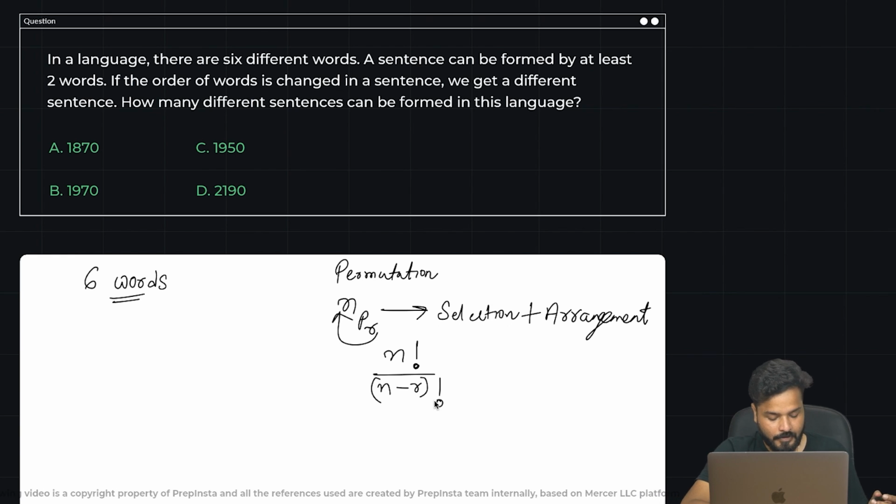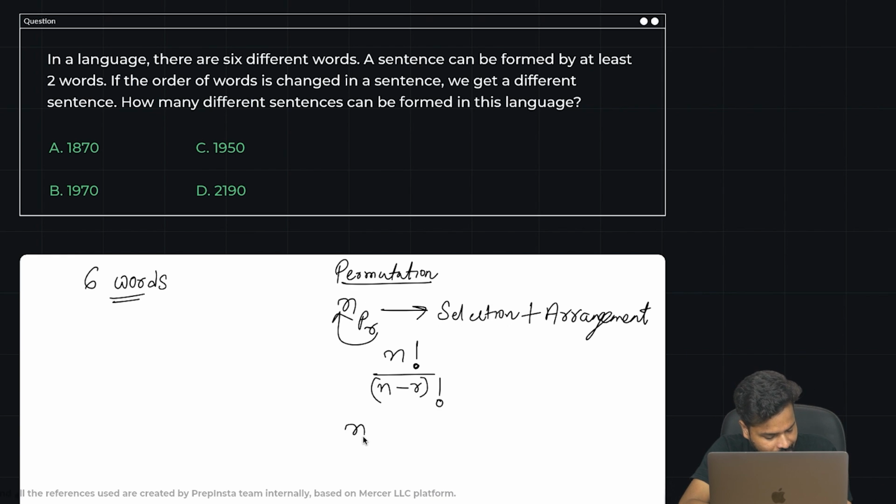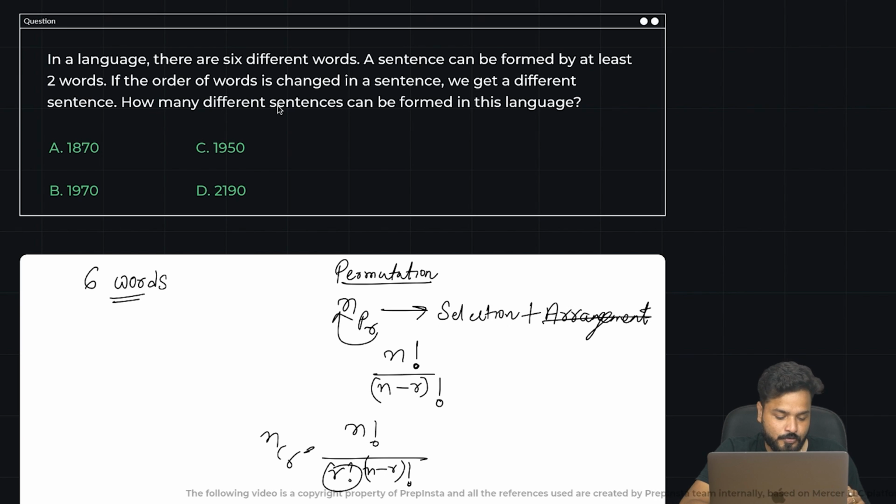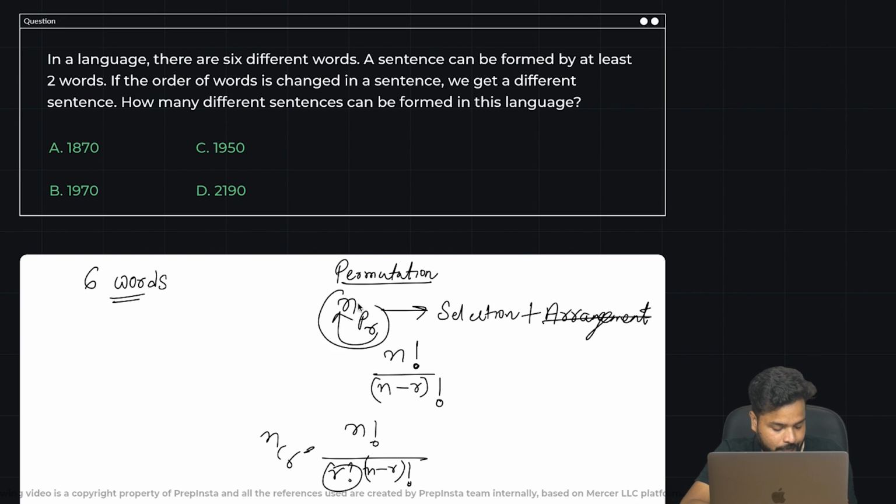Similar, right? You have combination, wherein the formula is n factorial upon r factorial, (n minus r) factorial. Why is this r factorial here? Just to eliminate this arrangement, which gives nCr. Now here you have to select, starting from 2 words to 6 words, and then arrange them as well. So it's smarter that you directly use nPr. A sentence can be formed by at least 2 words.